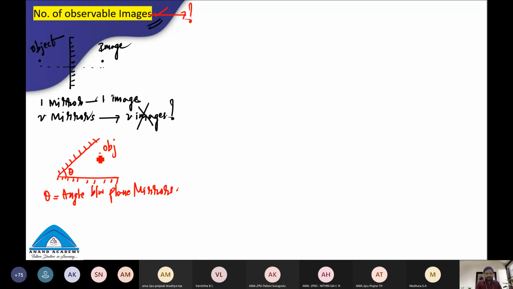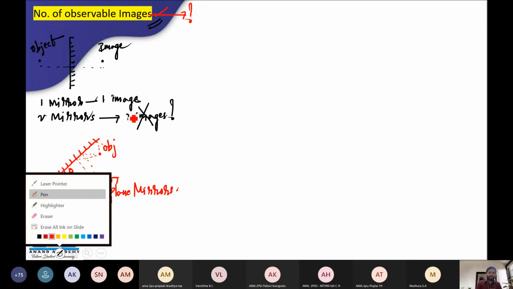From this object, a light ray will be incident here, and according to the laws of reflection, it will reflect. One more light ray is incident here, and it will reflect. One more light ray is incident here, and it will reflect. Like this, several reflections take place. The intensity of the light gradually decreases, but the number of images formed will be different according to the theta angle. Let's start.